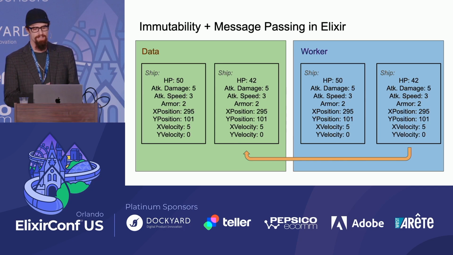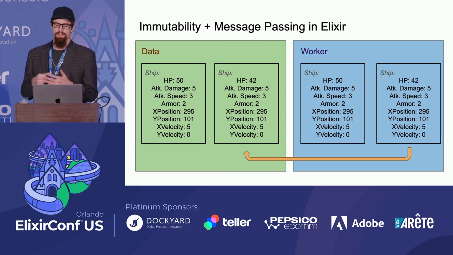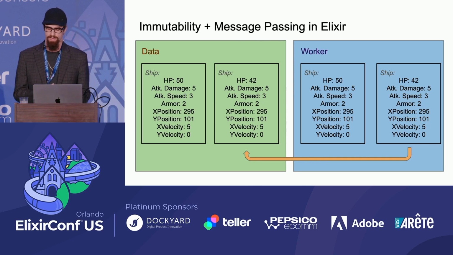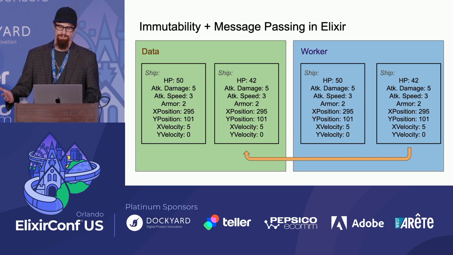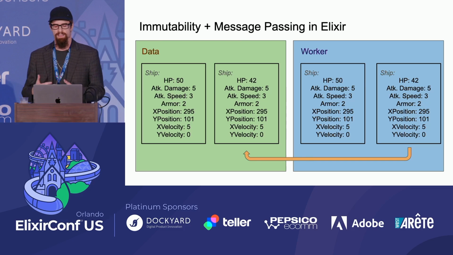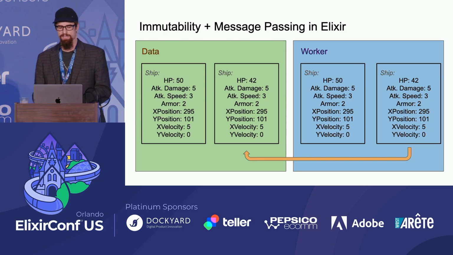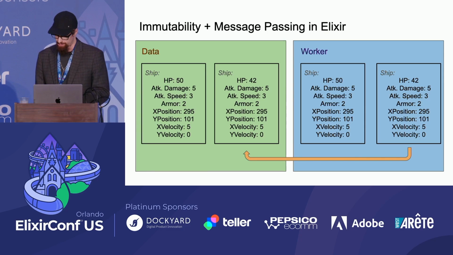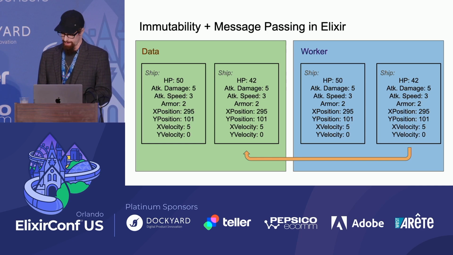So as you can see, in order for this ship to take damage in combat, we've created 3 copies of the ship. Now maybe that wouldn't be too big of a deal, but in this case, you'll notice we have 7 different attributes: attack damage, speed, position, velocity, and these are not changing at all over the course of this operation. But yet we have to keep copying them around and creating more data for this operation. Now this is where the performance concern comes into play.